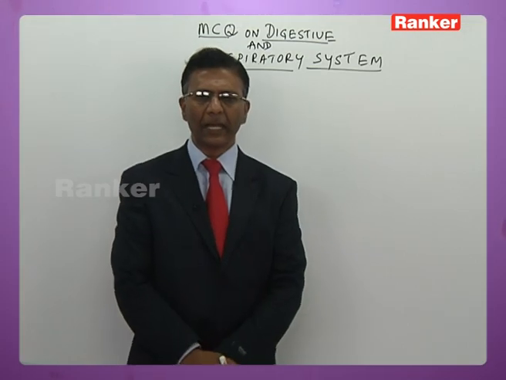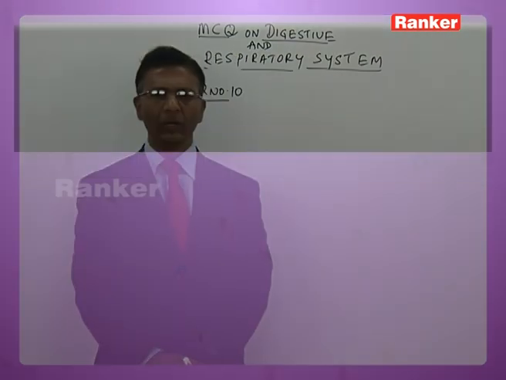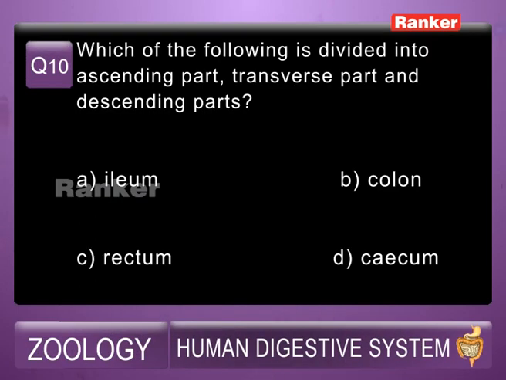Now you have question number 10 here. I shall read out the question for you. Which of the following is divided into ascending part, transport part and descending part? Options are A. ileum, B. colon, C. rectum, D. cecum.